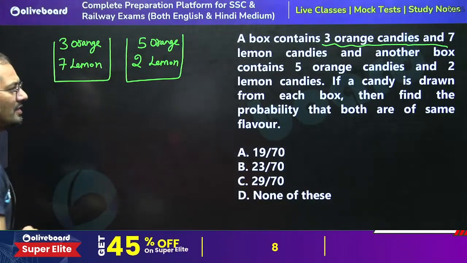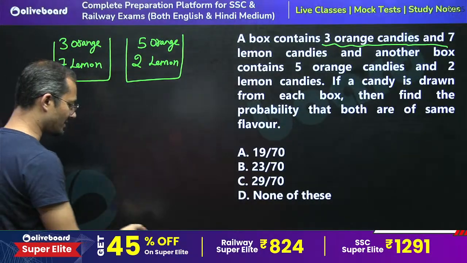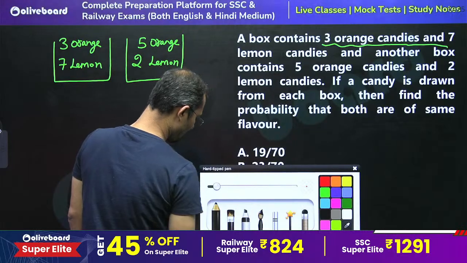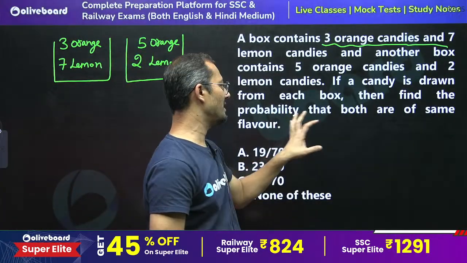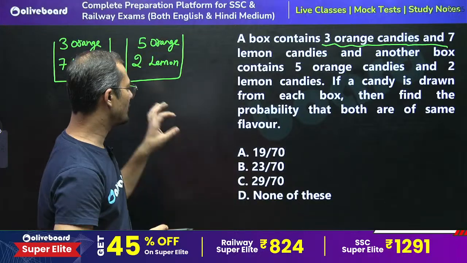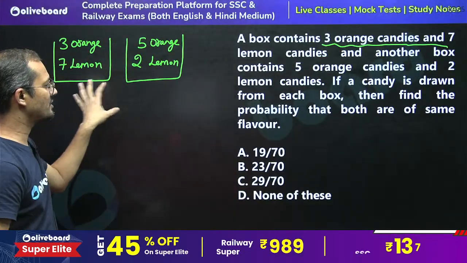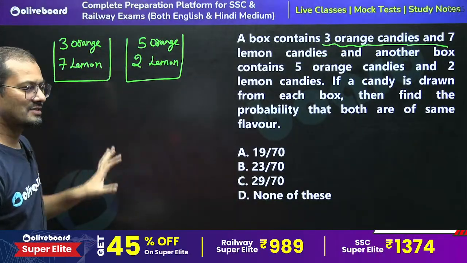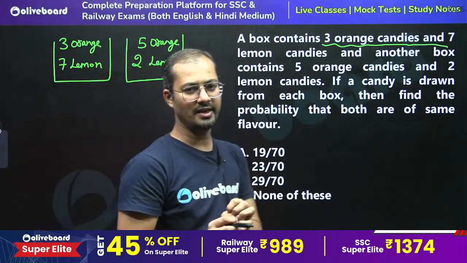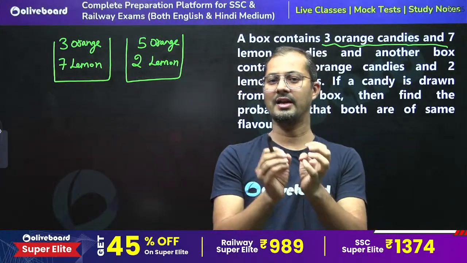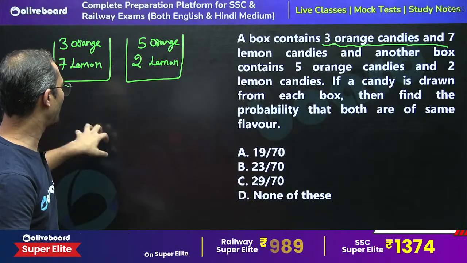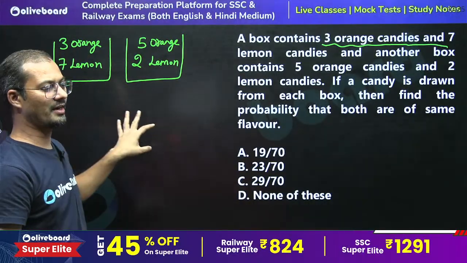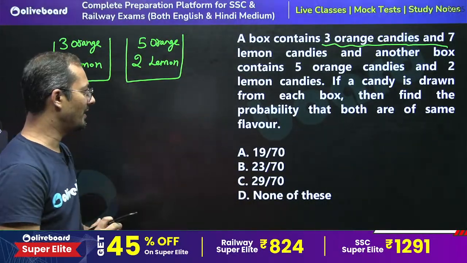The question is saying a candy is drawn from each box. So we are going to draw one candy from each box. Until we draw one candy from each box, our task is incomplete. Once we draw one candy from each box, the task is complete.